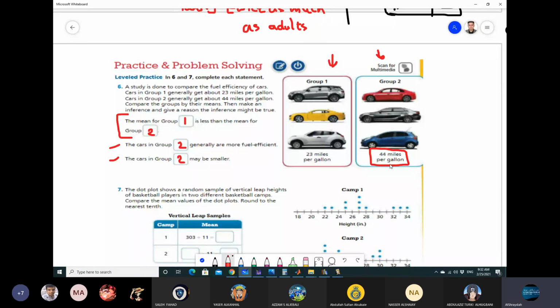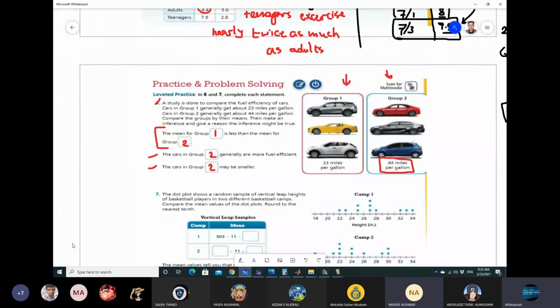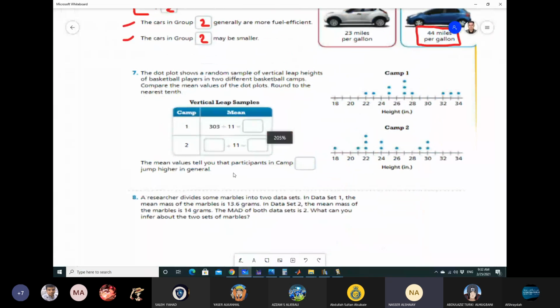Okay. Now, what about question number 7? Nasser, yes, it's your turn. Thank you, Abdullah. The dot plot shows a random sample of vertical leap heights of basketball players in two different basketball camps. Compare the mean value of the dot plot, rounded to the nearest tenth. Why is it 303? This is the way we can calculate the mean. From where did we get 303? We added all of the dots. Yes, you added all the values here.